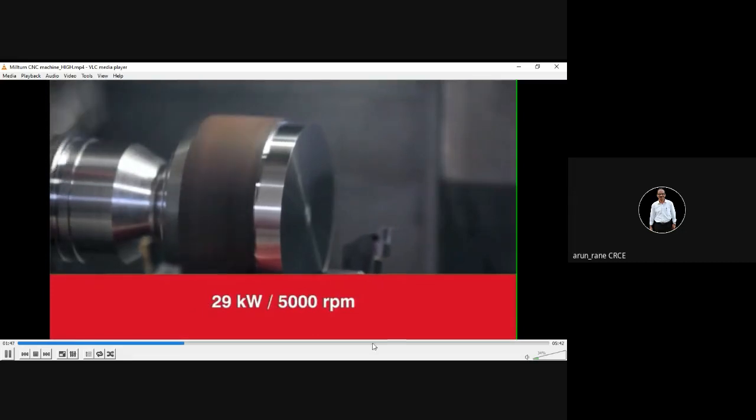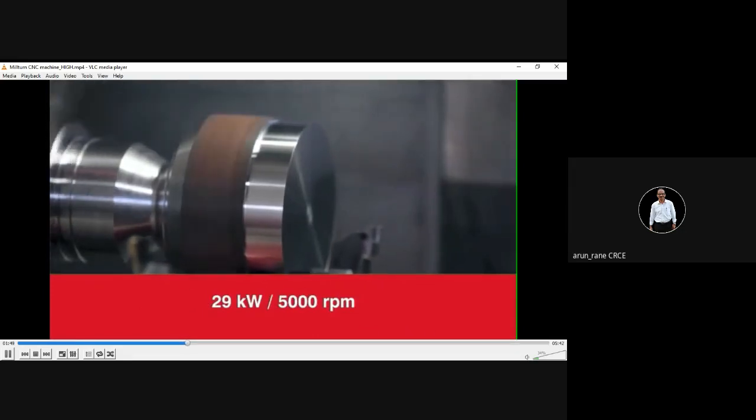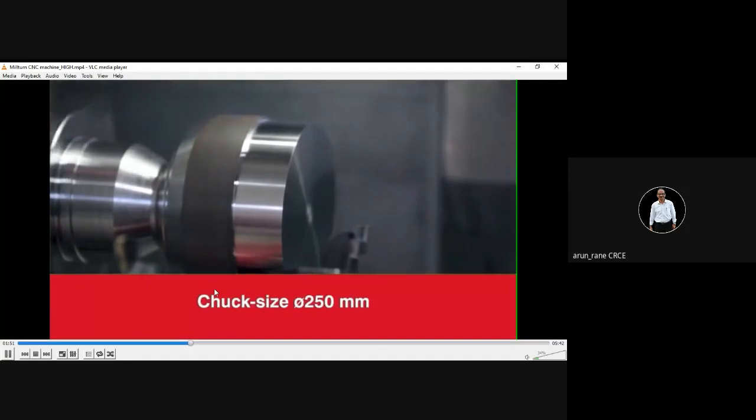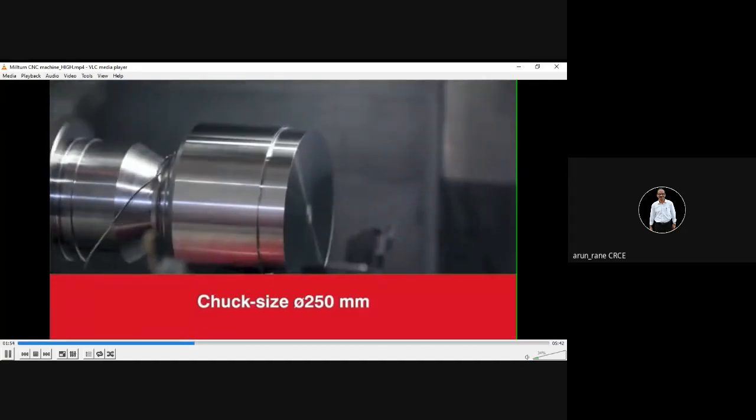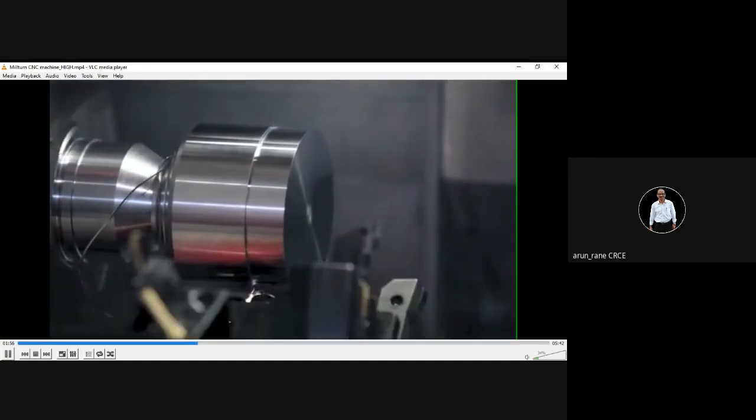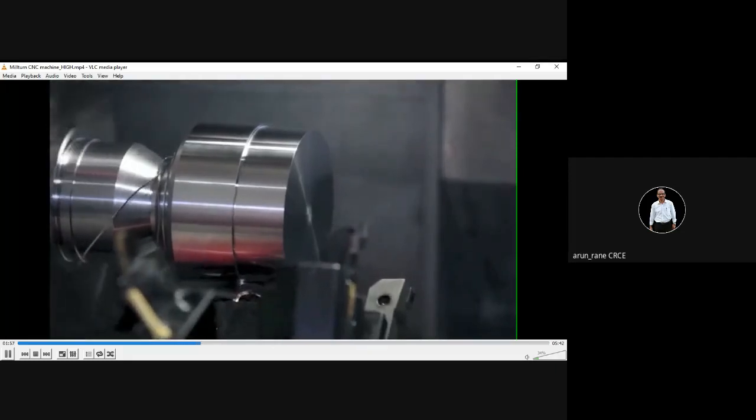Generally, the horsepower requirement for a CNC machine is 10 kilowatt to 30 kilowatt. 10 kilowatt multiplied by 1.36 will give you the HP. So 10 kilowatt means approximately 13.6 HP. If you want to become an entrepreneur, then you can calculate the running cost based on this input.